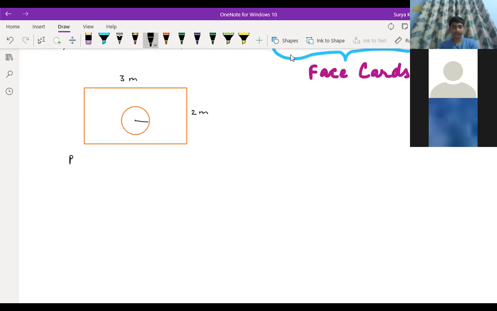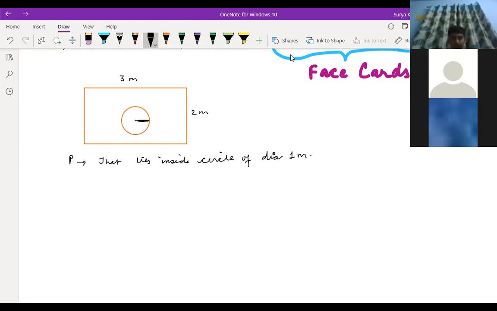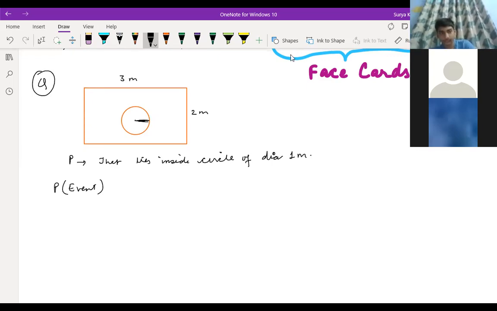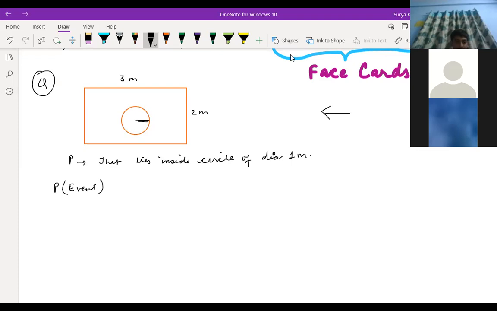Okay, probability that it lies inside the circle of diameter 1, right? Diameter 1 or 2? So it's 1. Oh, so diameter 1 meter. Okay, so you can write here probability is equal to probability of the event. See, children, what they're asking in the question is already there in NCERT. If you're going to throw anything inside this figure, suppose you're throwing an arrow, what are they throwing, Drishi, in that question actually?